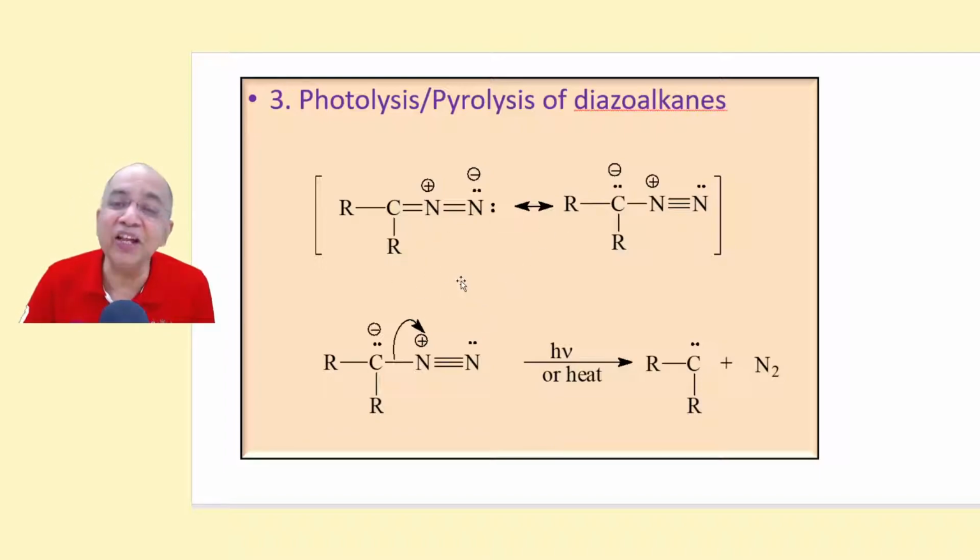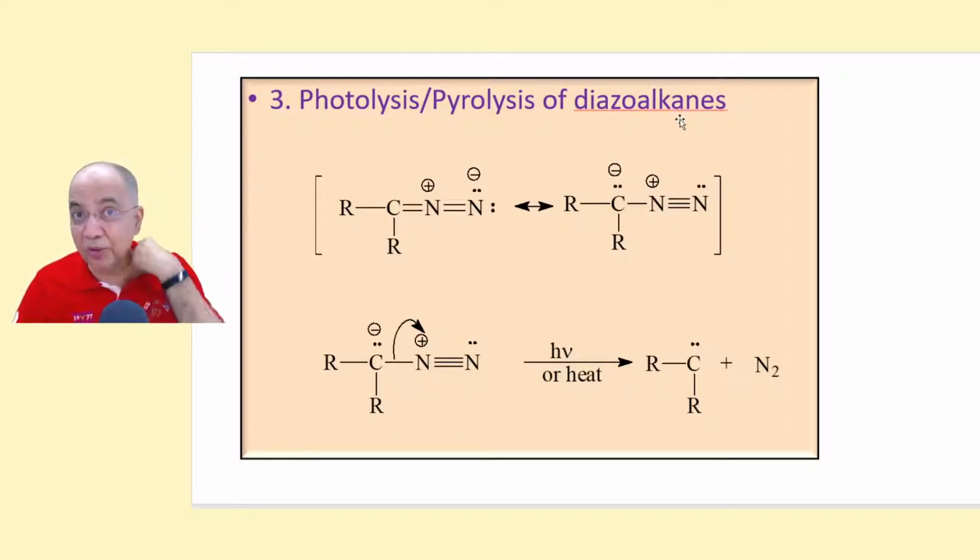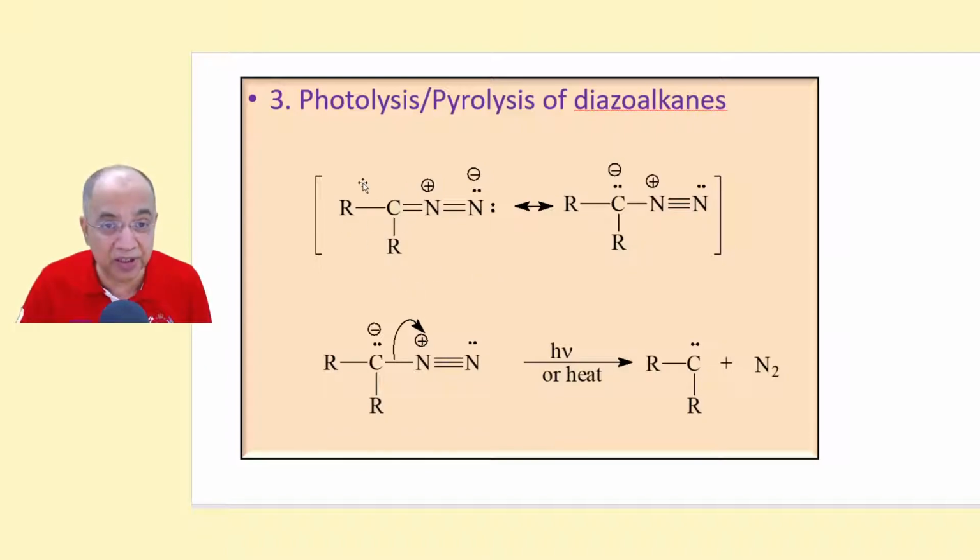These are called diazoalkanes. These are very exotic molecules, stable molecules, diazoalkanes. This is diazomethane, if it is CH2. If it is CH3CH, then it is diazoethane, and so on. And there is an N double bond N, or the other resonance structure will be N triple bond N with a plus charge on the central nitrogen, and a minus charge with a lone pair in